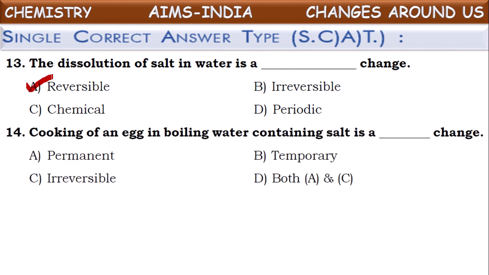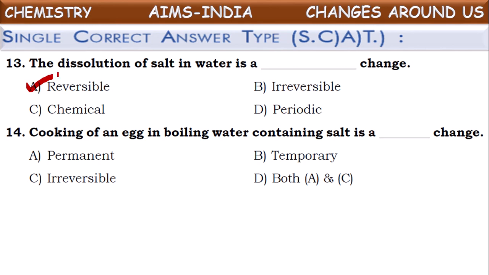Next one. Cooking of an egg in boiling water containing salt is a dash change. Cooking of an egg in boiling water containing salt. So what is happening by cooking egg? Its chemical composition will be changed. So the change in chemical composition will come under chemical change.